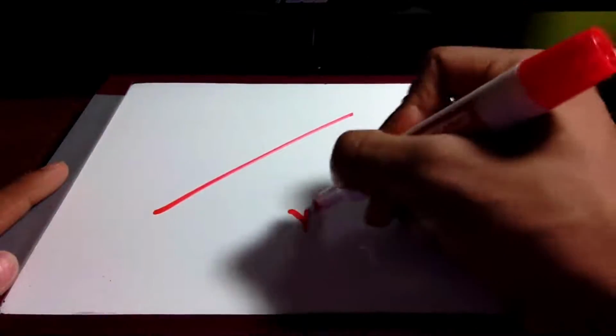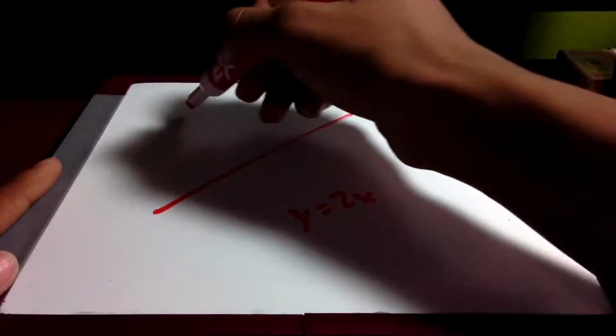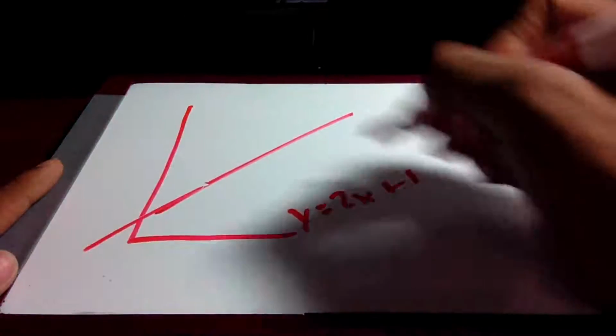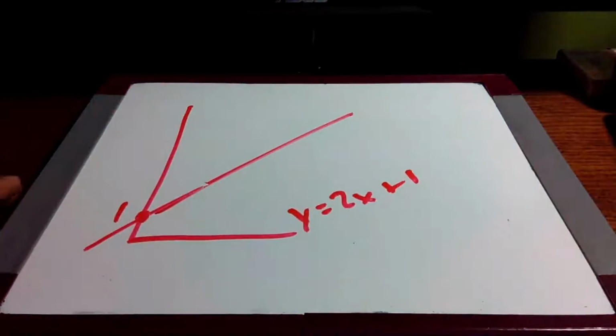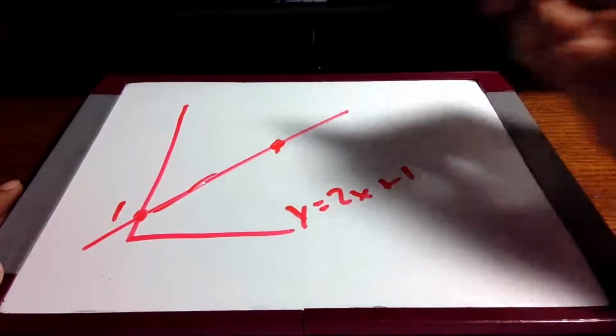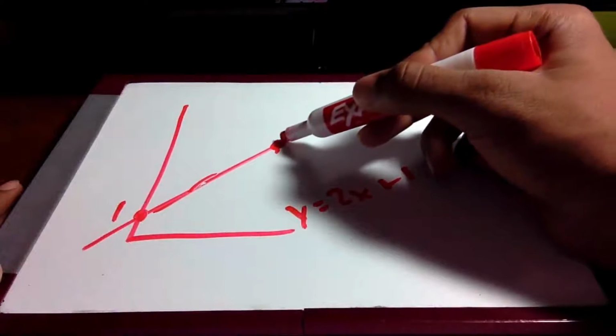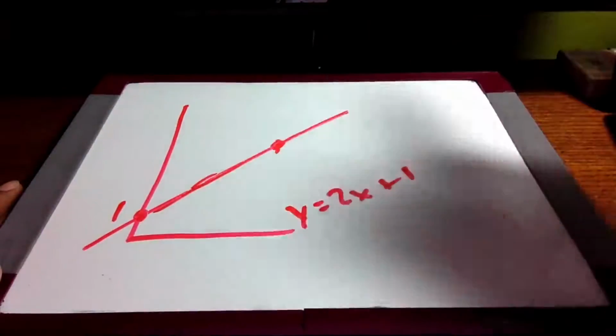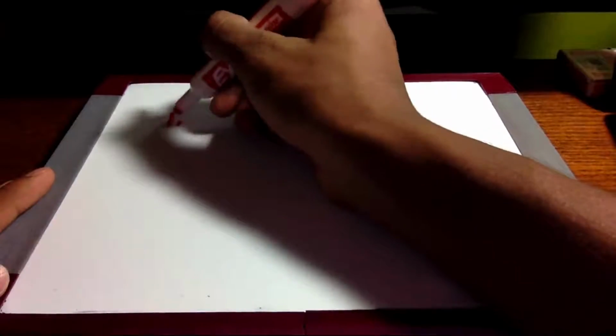Alright, so now let's talk about what defines a limit. Okay, so if we take a limit, let's say this is y equals 2x again from the first example, plus 1. So this is 1. Okay, so if we take the limit at this point right here, we're taking what it approaches from the right side and what it approaches from the left side. So in limit notation, this is how we would write that.